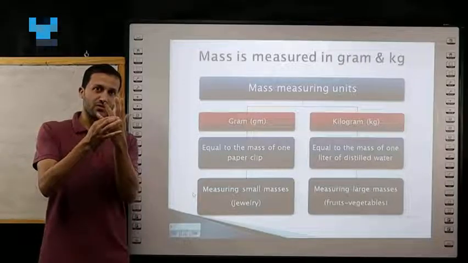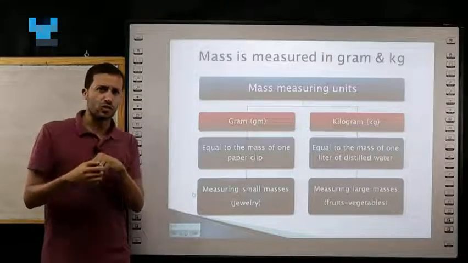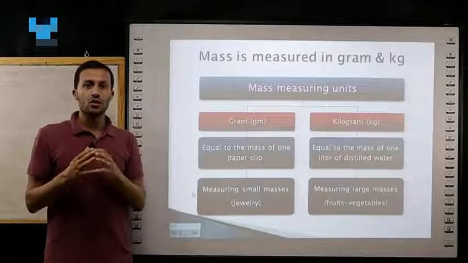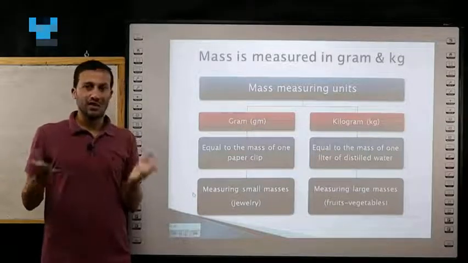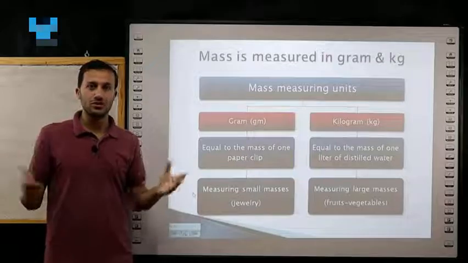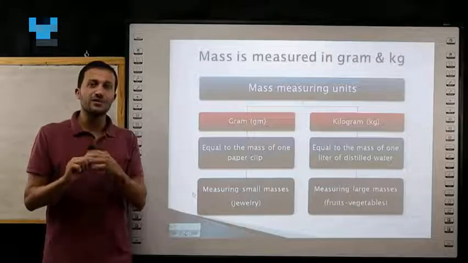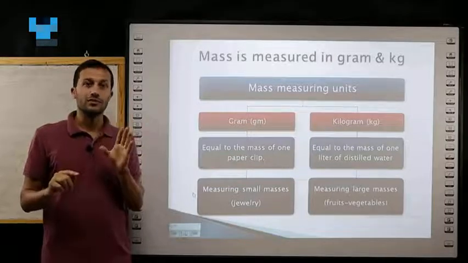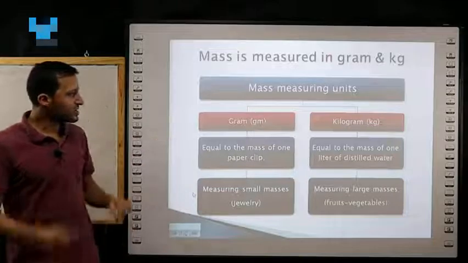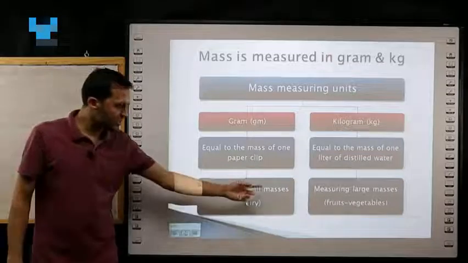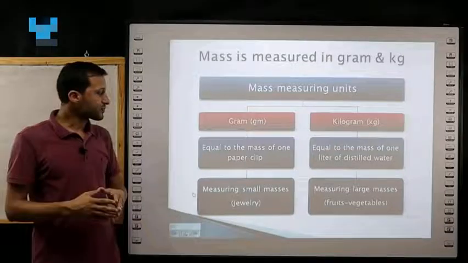as we calculate the mass of this ring. This ring is made up of silver, but this ring is too small. It's light. So we can't say that the mass of this ring equals 1 kilogram. No, it's too much. But the mass of this ring equals about 5 gram because it's a light object. So gram is used to measure small masses like jewelry or chemicals in the lab.